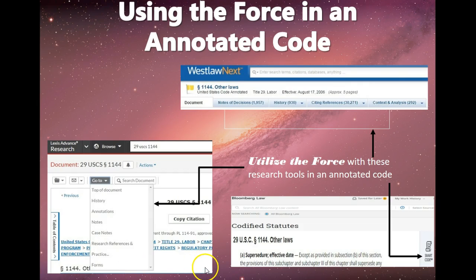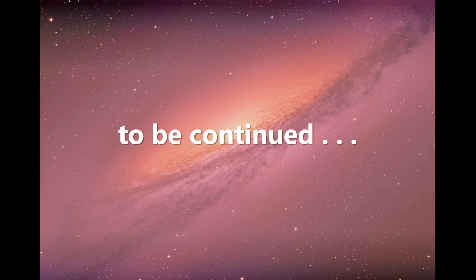Here you can see the 3 different services and their annotated code together for comparison. We will be investigating how to use the annotated code for research, so how to use the force for your legal research in statutes in much, much more depth. So as with all good stories, to be continued.